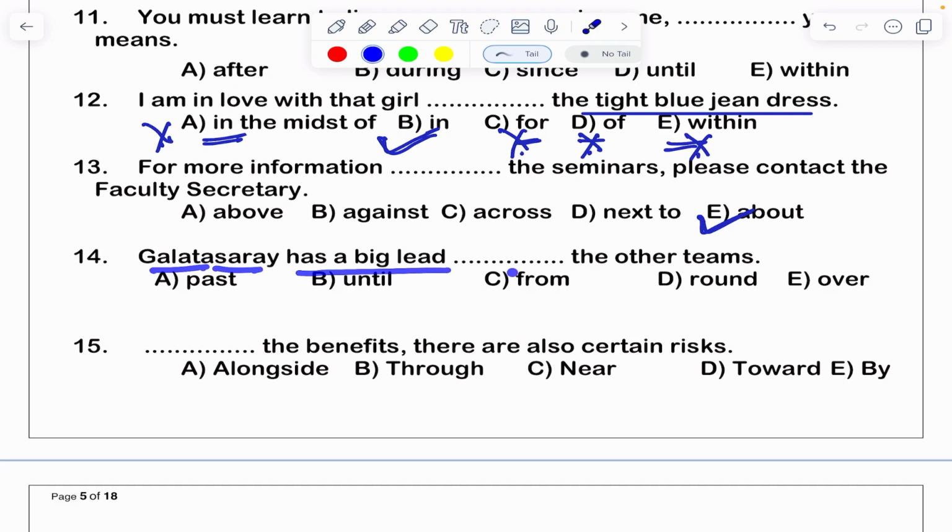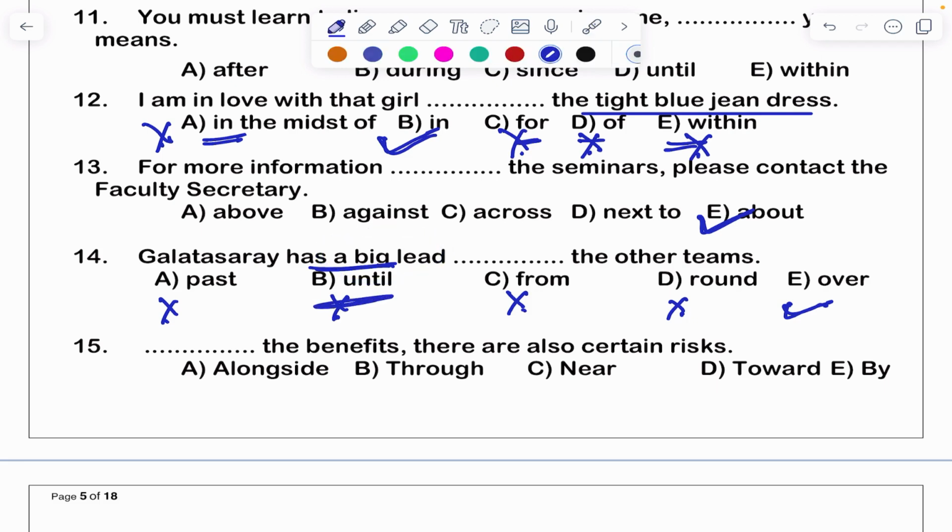Galatasaray has a big lead dash the other teams. Galatasaray is the place. It has a big lead dash the teams. Here we are comparing, or else we are saying this has a big lead from all. From is not correct, until is not correct, past is not correct, round is not correct, over. What is the meaning of it? Galatasaray has a big lead over the other teams. Over the other teams, Galatasaray has a big lead.